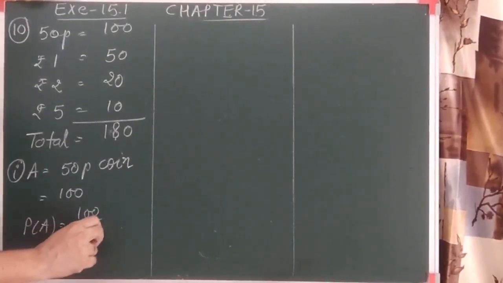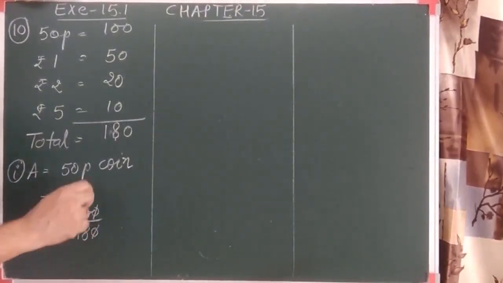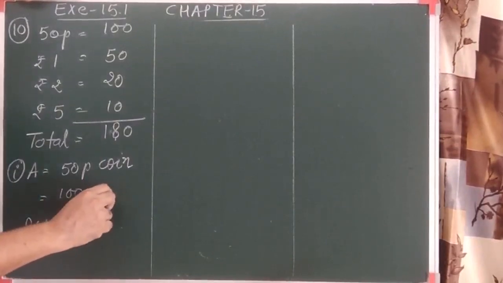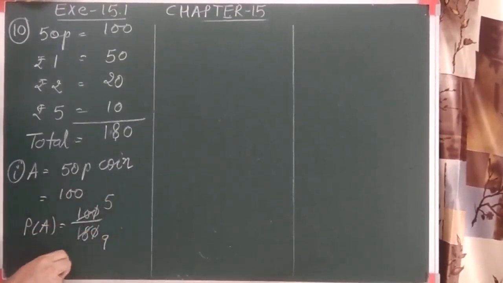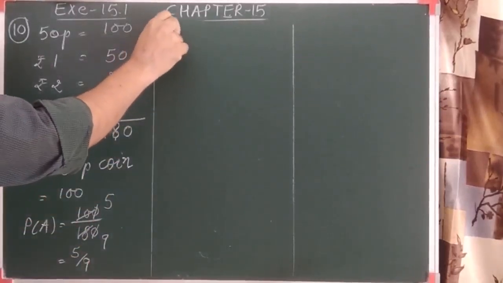So the probability of this event is the favorable outcomes, that is 100, over the total outcomes, that is 180. We can cancel the 0. We cancel with 2: 2 fives are 10, 2 nines are 18. So the answer is 5 by 9. One more question is given here.